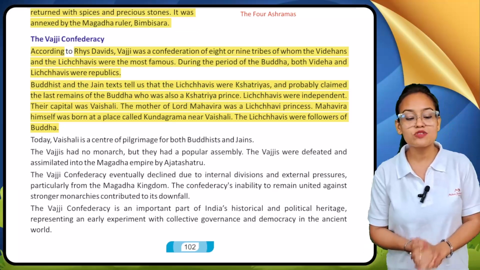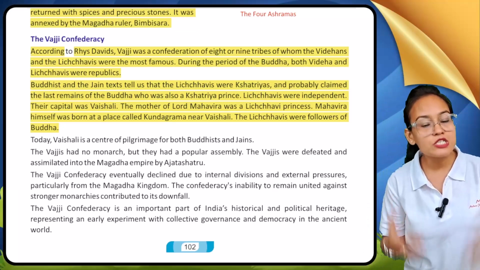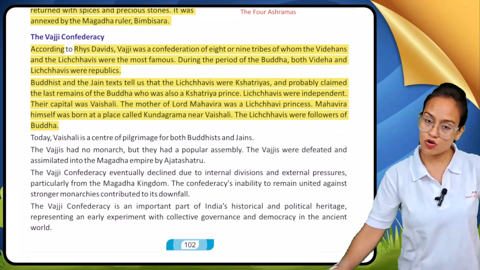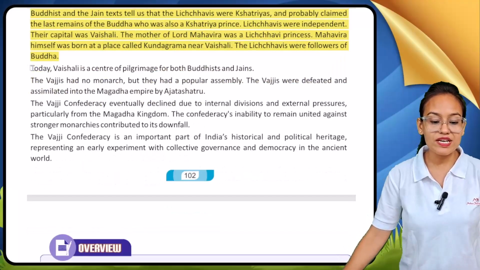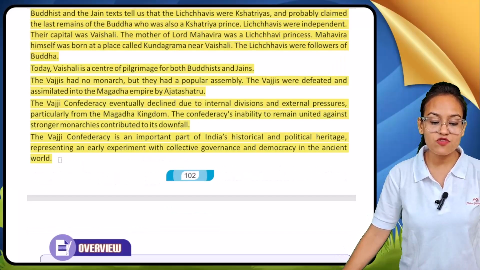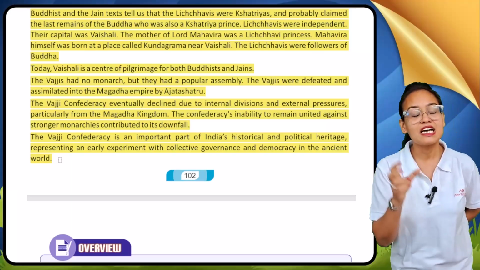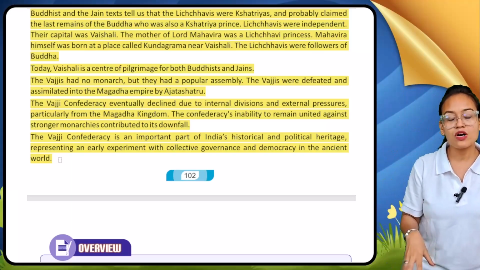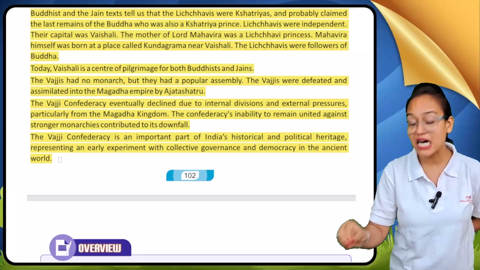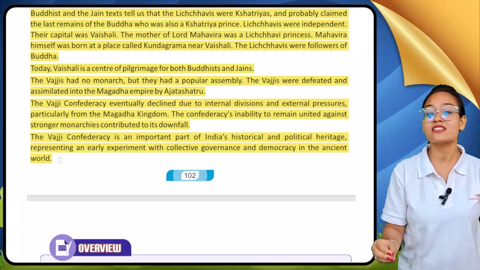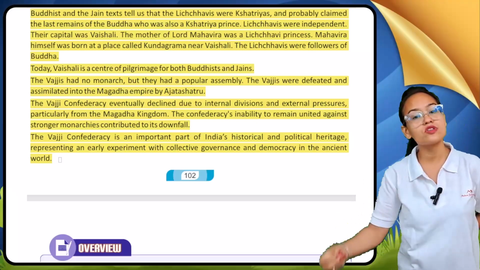The Lichhavis were followers of Buddha. So the Lichhavi community were followers of Lord Buddha. Today, Vaishali is a center of pilgrimage for both Buddhists and Jains. See, in the modern world, Vaishali, which is located in Bihar, is a religious center for both Buddhism and Jainism.